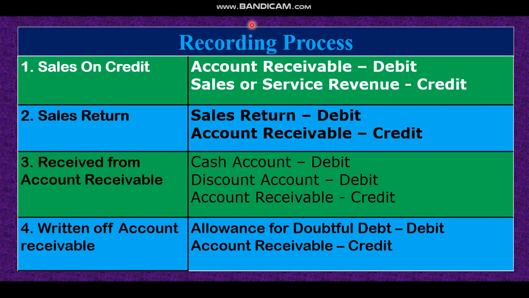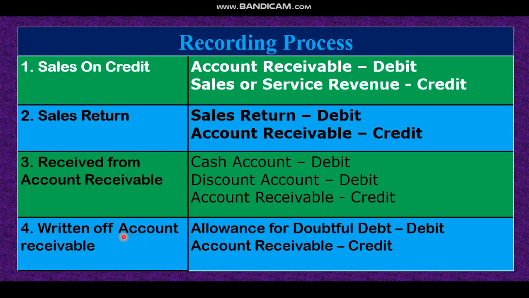Then next one, receive from account receivable. If we get money from that sales, that receivable, then cash account debit. If there is any discount, this is optional. If there is any discount in the math, then discount account debit, then account receivable credit. That means the discount is optional. If there is a discount related with that transaction, then discount debit. Otherwise, cash debit, account receivable credit.